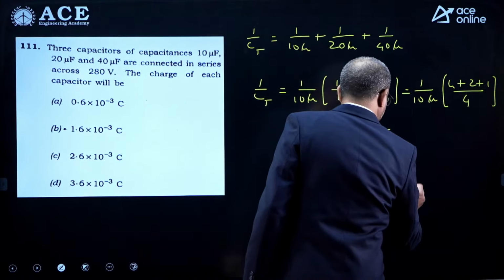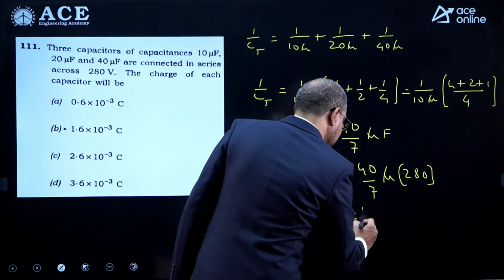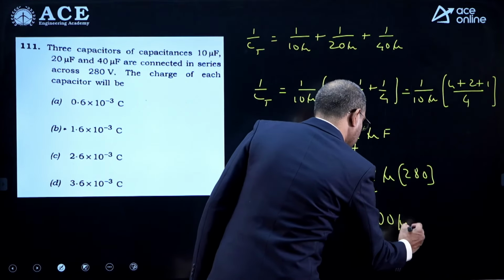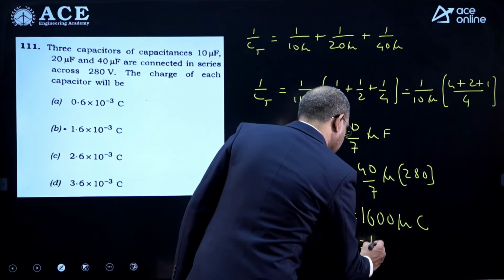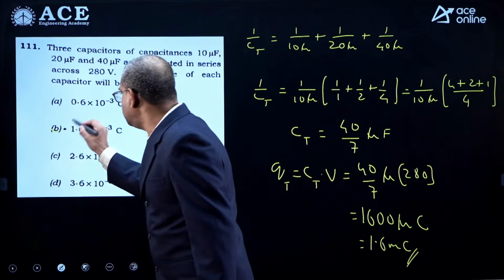What is the voltage applied? 280. So this becomes 40 into 40, 1600 microcoulomb. That is nothing but 1.6 millicoulomb. So option is B.